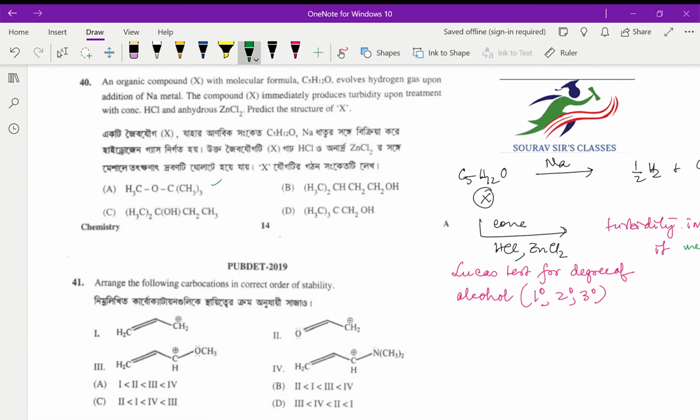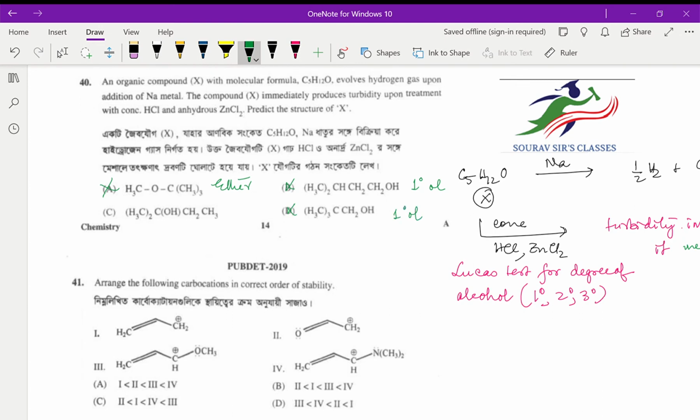So this is an ether. So this is not a test for ether. Now this is what? This is a 1 degree alcohol. 1 degree also. This is also not possible. D also is 1 degree alcohol. So this is also not possible.